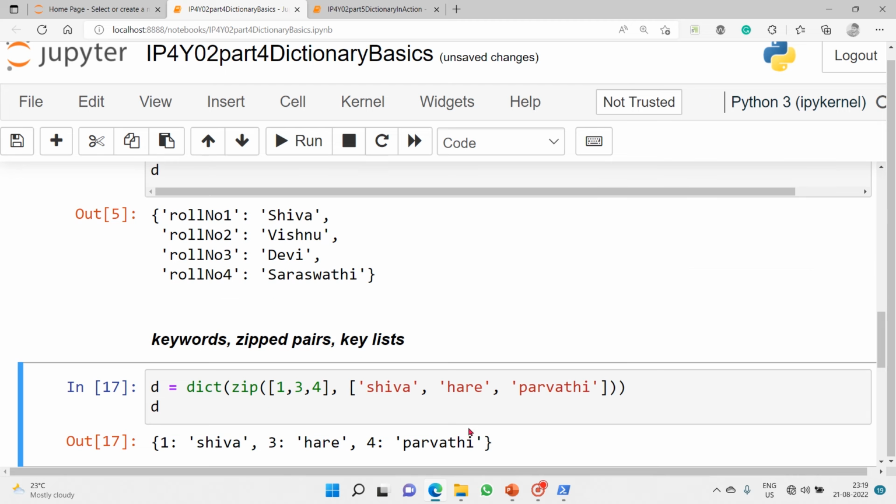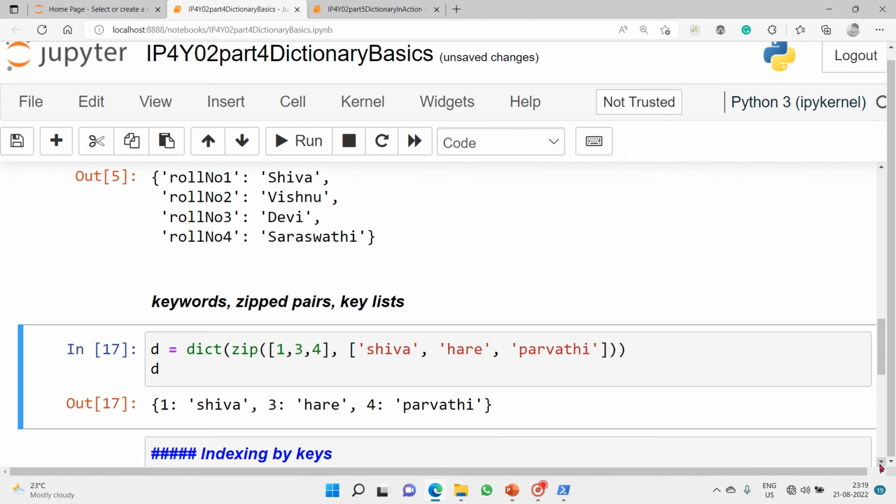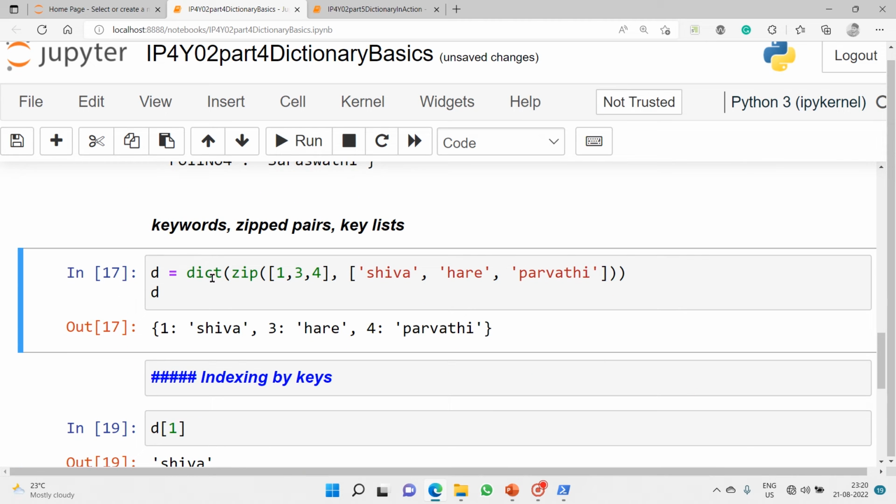Then another method of creating a dict, which is a better and simpler way, is to use the zip inbuilt function. What zip does is, it takes two lists, list 1 and list 2. It steps into both the lists at a time.